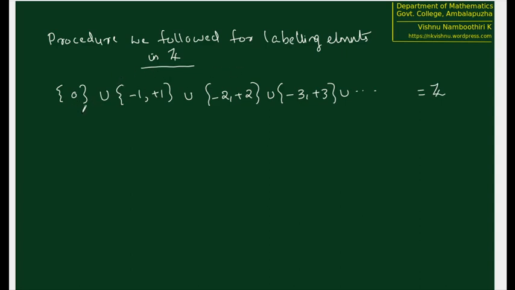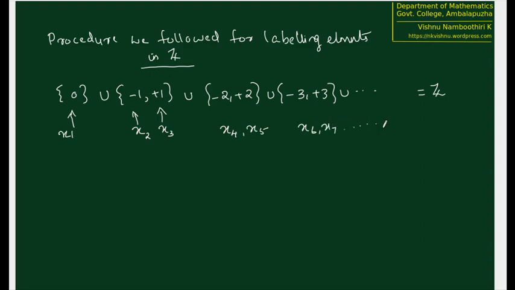Except the singleton 0, all other sets have exactly 2 elements, but the important thing is they are all finite. After that, we assigned the labels like this. We labeled this one as the first element, or we may call this x1. Now the label x2 was given to the least element in the next set, and x3 was given as the label for the other element. So the numbers 2 and 3 we reserve for the second set. Proceeding like this, x4, x5 are these two elements, x6, x7 are these two elements, etc.